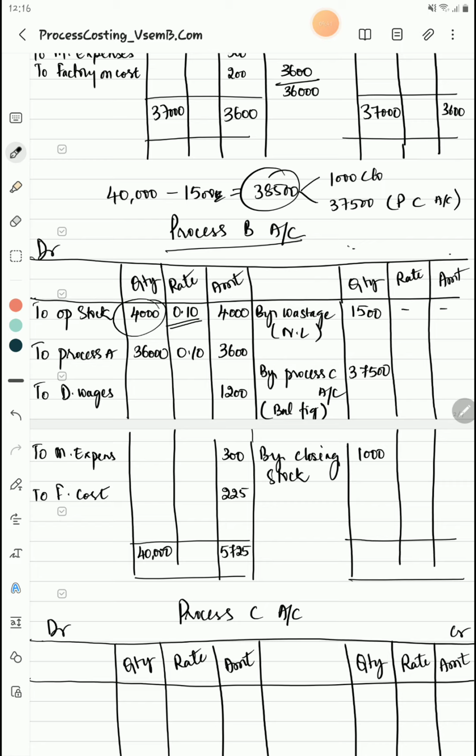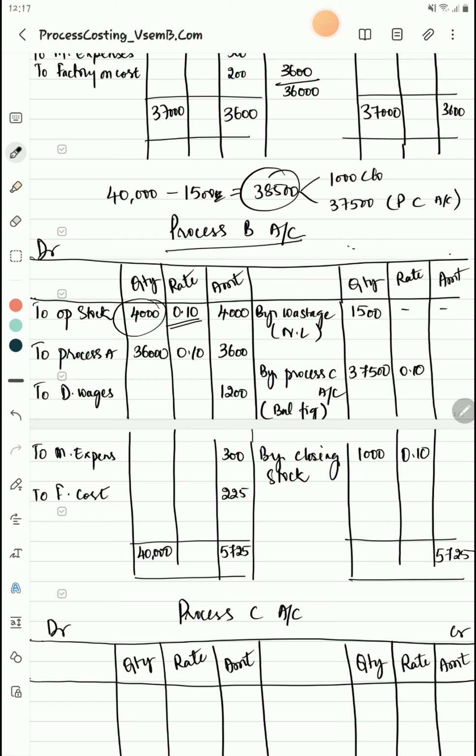Now the value, isn't it? What should we write? There is nothing in the amount column of the credit side, so the value here will be 5,725. At what value is the closing stock? We have only one value, 0.10.